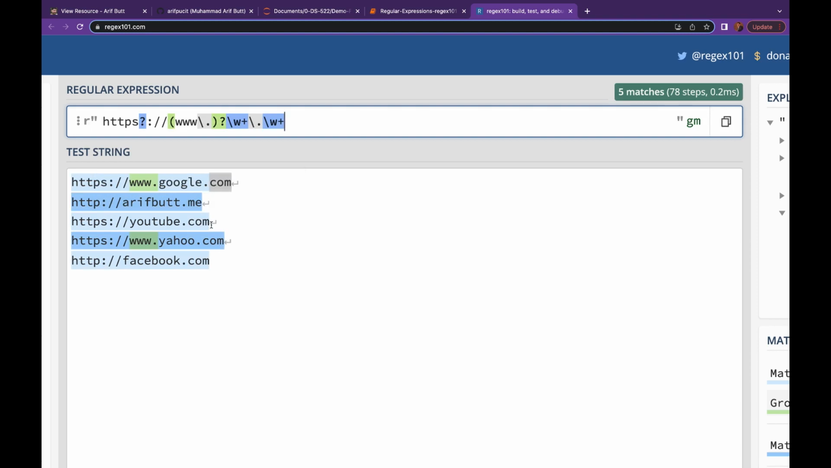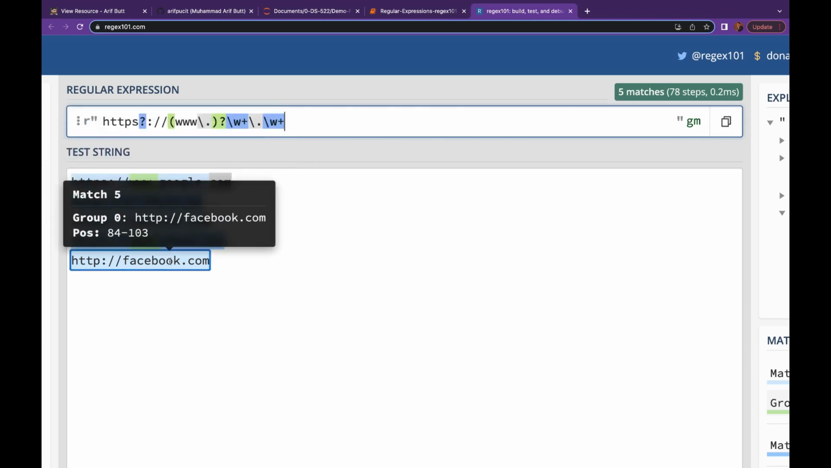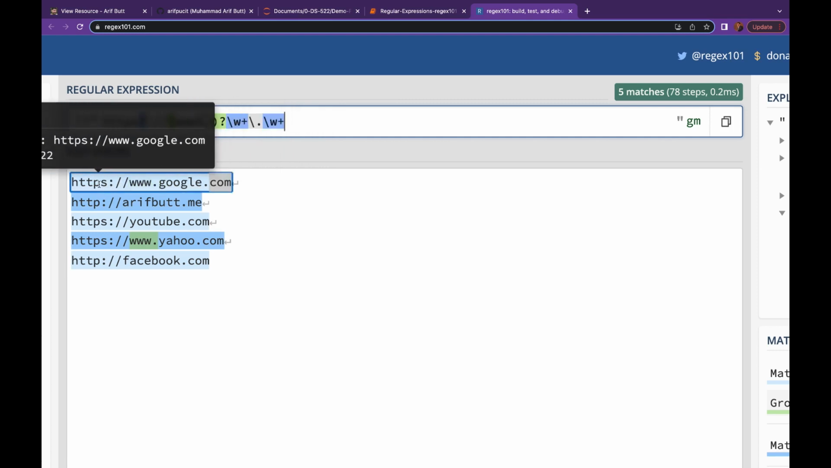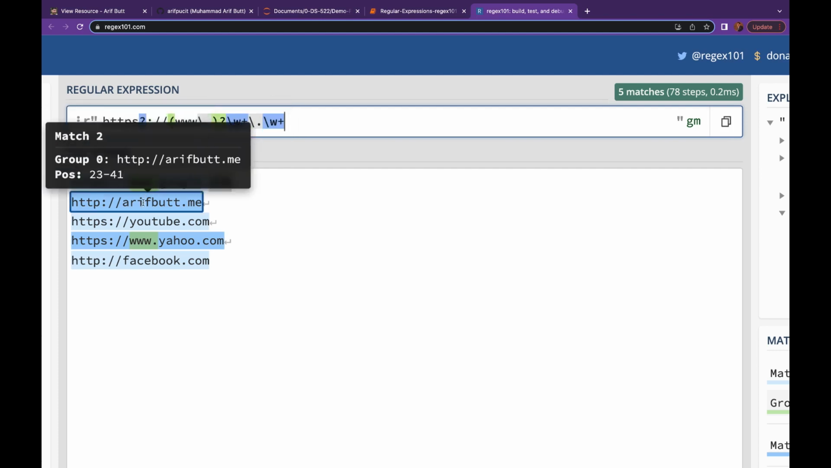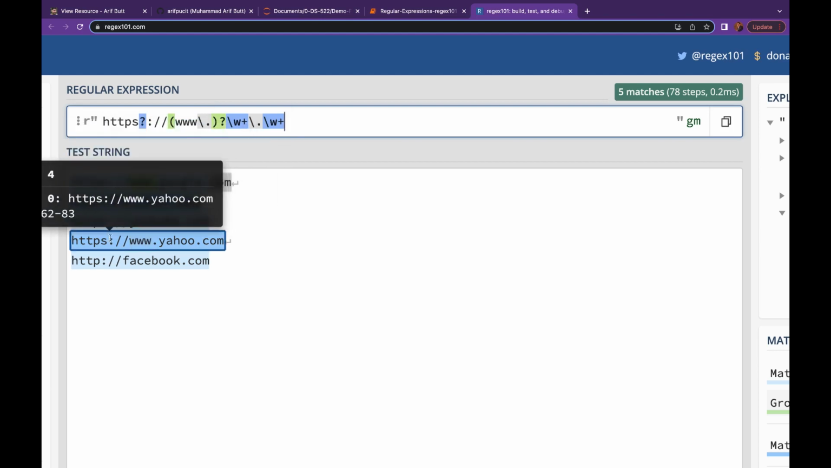My dear students, note that we have 5 matches, 1, 2, 3, 4, and 5. In case of match 1, we have a group 0, which is representing the entire URL. We have a group 1, which contains this www, and that is it. Over here we just have group 0, over here we just have group 0, and over here we have group 0 containing the entire URL.